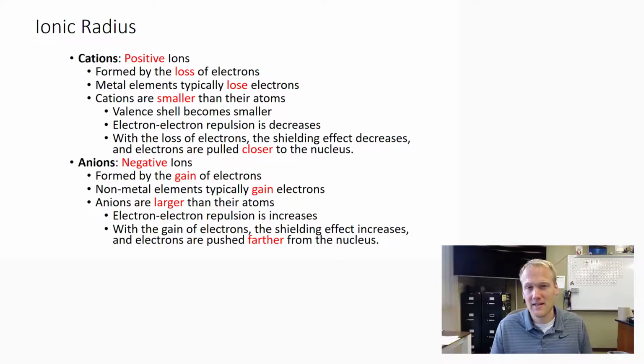Nonmetals are the opposite. Nonmetals are very strong, and they typically have 6 or 7 valence electrons. Because of that, they're looking to gain electrons to get to a stable octet. When they gain electrons, they have negative charges. If they gain 1 electron, -1 charge. If they gain 2 electrons, -2 charge. Because they are gaining electrons, their ions become bigger. Nonmetal ions are bigger than their atom counterparts, but metallic ions are smaller than their atom counterparts.